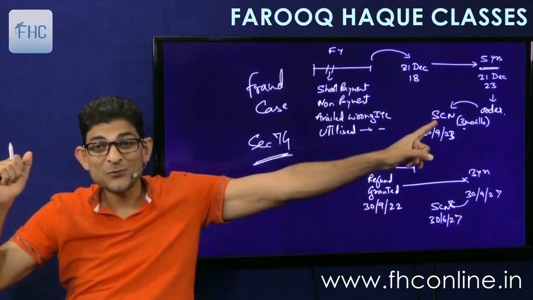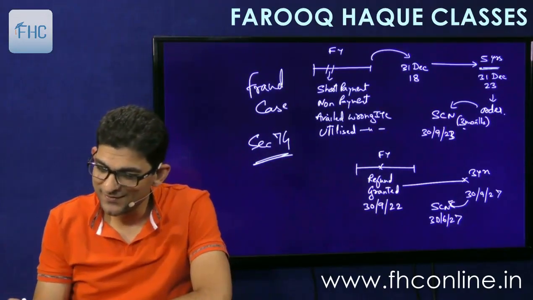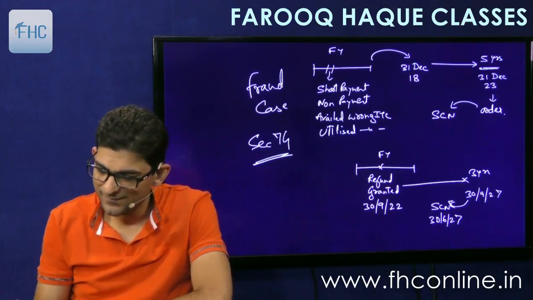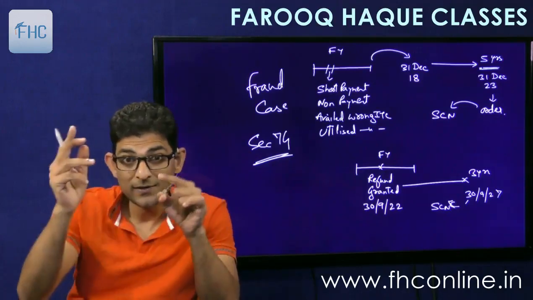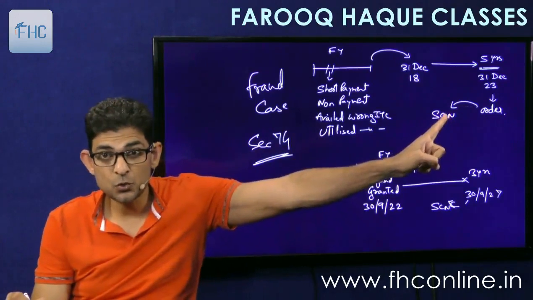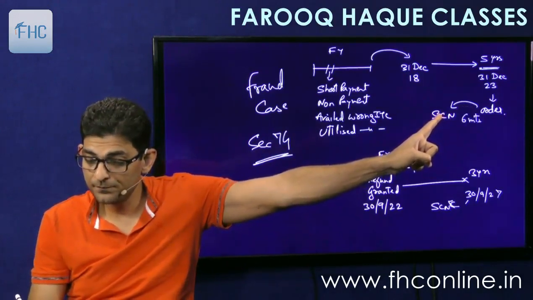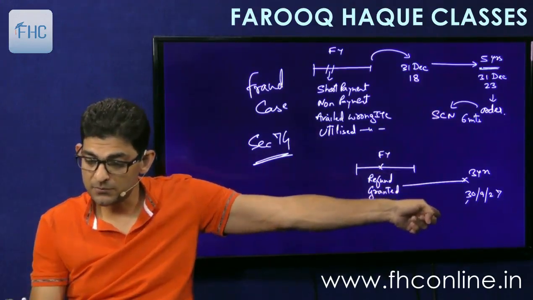The time limit for show cause notice will be 6 months. Make it 6 months. Please correct it. The show cause notice time will be 6 months before the time for passing the order. So if this is the date for passing the order, show cause notice has to be issued at least 6 months before. And here also at least 6 months before.